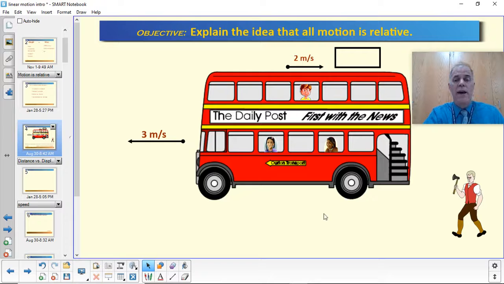And interestingly enough, the road itself is also moving to the right relative to the bus. It's as if the bus is stationary and on a treadmill, and the roadway is zipping toward the back of the bus as the wheels just spin in place. Okay, all motion is relative.